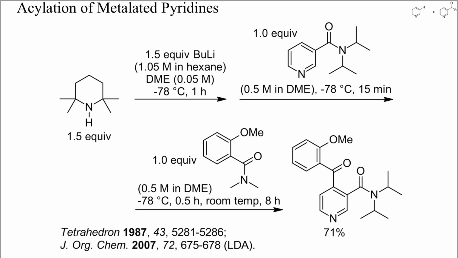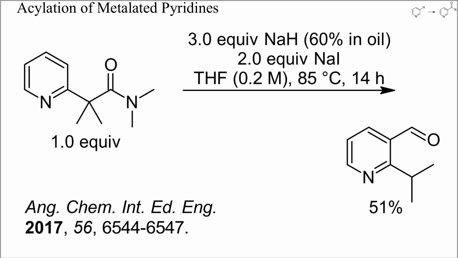This is an example of directed metallation of a nicotinamide with lithium tetramethylpiperidide, followed by acylation with a benzamide. Mostly one isomer was obtained. In this interesting example, again a directed metallation was achieved, this time with sodium hydride. An intramolecular migration of the aminocarbonyl group ensued, followed by reduction to an aldehyde with the excess sodium hydride. The sodium iodide was probably required to increase the solubility of sodium hydride.